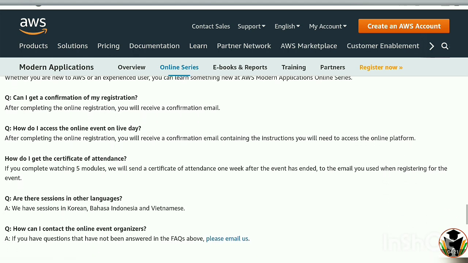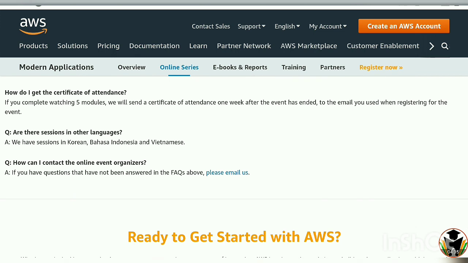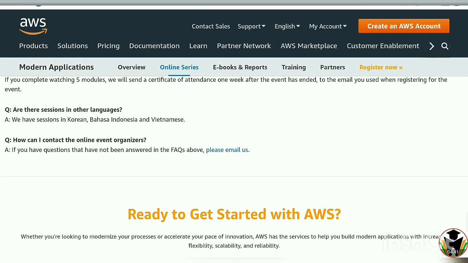Who should enroll in this event? Anyone can enroll. Will you get a confirmation mail on registration? Yes, you get one, and you also get the links of these sessions through email. Will you get a certificate or not? Yes, you get a certificate just for attending. If you attend this course, you get a handsome certificate from AWS. How can I contact the event organizers? Here is the email. When you tap on it, you can ask anything about this from the organizers.